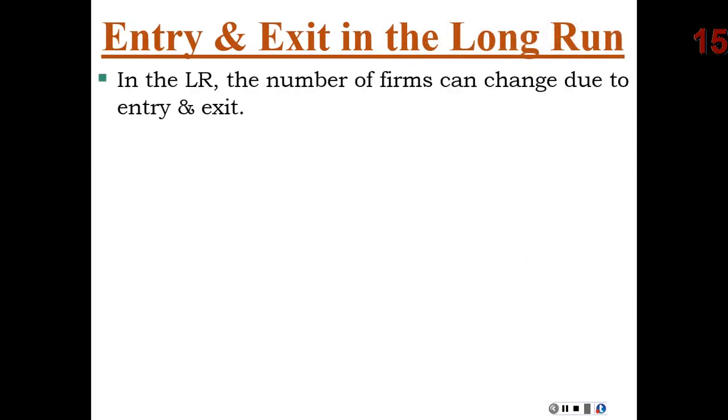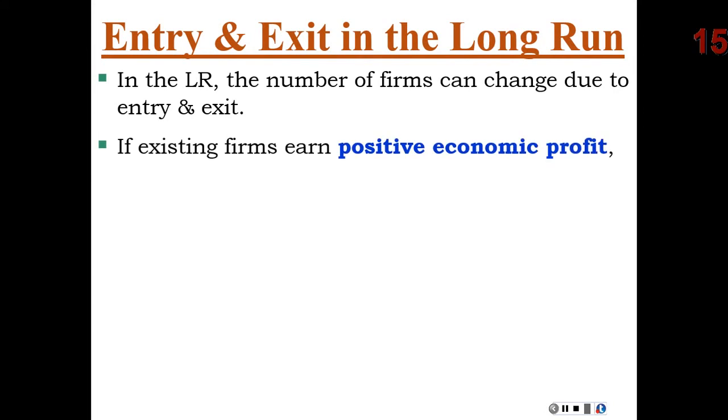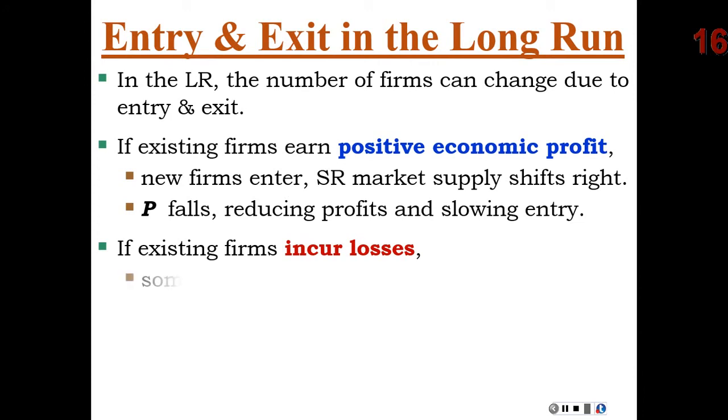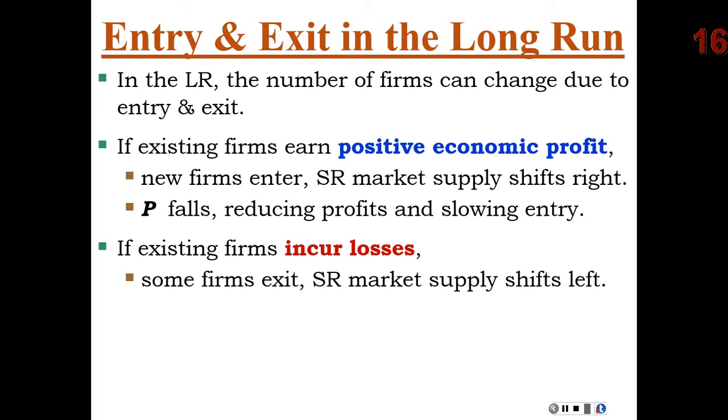Okay, so I kind of want to put some of these pieces together. Basically, when price is above average total cost, existing firms in a competitive market are making positive economic profits. Positive economic profits are like a magnet and will attract other firms. New firms will enter the market, and the supply curve will shift to the right in our market. We'll formalize that more in a second graphically. Now, if price is below average total cost, that means existing firms are losing money, and that's going to cause some firms to exit the market, thus restricting market supply.